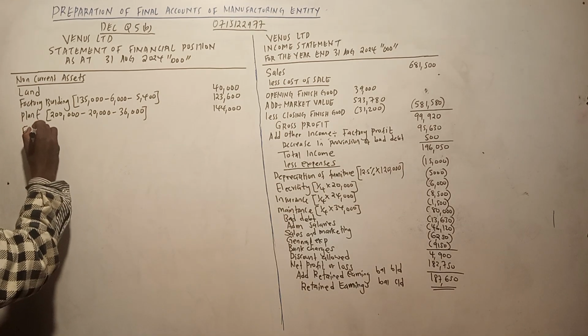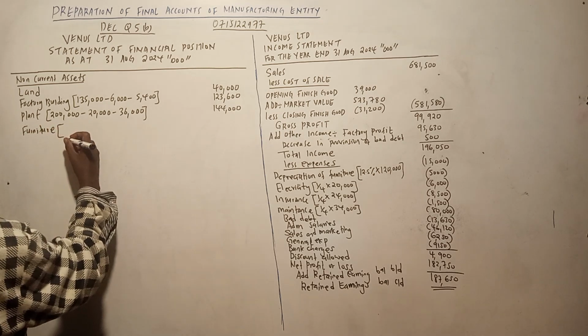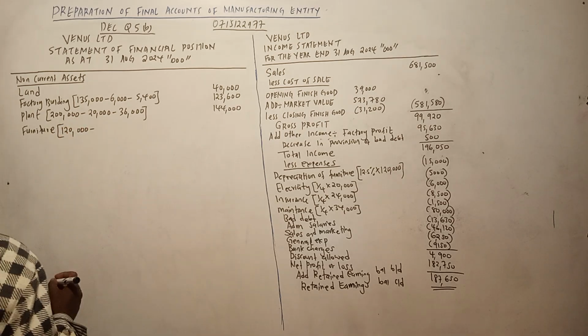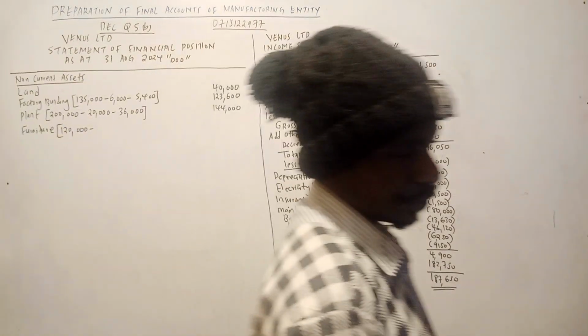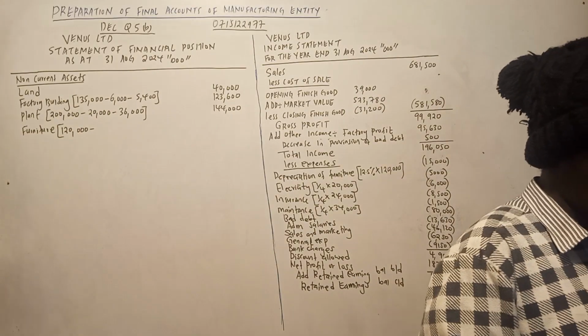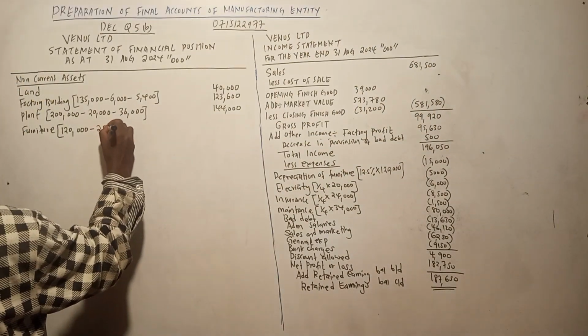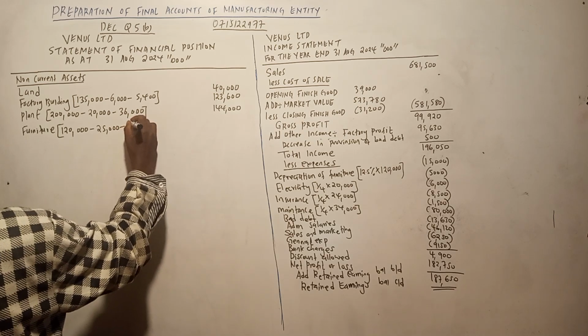Kutoka kwa plant tunaenda kwa furniture. That's also a non-current asset, furniture. Now furniture, the cost was 120,000. We less accumulated depreciation for it, 25,000. Then we less depreciation for the year, which was 15,000.